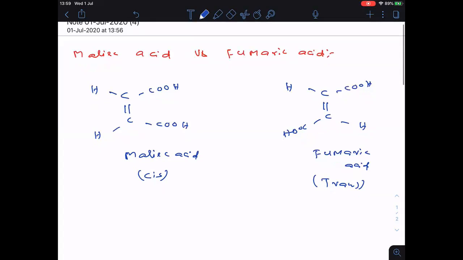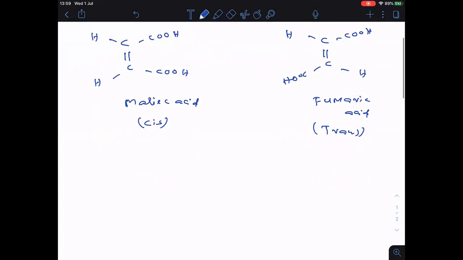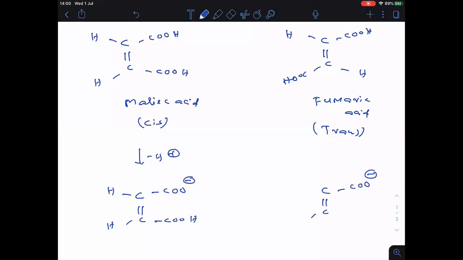Now let us see, after removing H plus, where the anion will become stable, because you know that stronger anions will form stable anion. Clear? So after removing H plus, where anion will become stable, that we are going to see. Let me remove the H plus here. These two hydrogens are as it is. Now here COO minus and here COOH. Clear everyone? Now here C double bonded C, COO minus, then COOH, hydrogen and hydrogen.